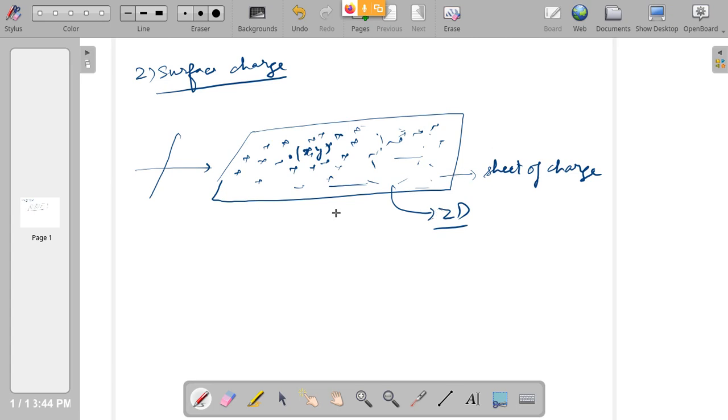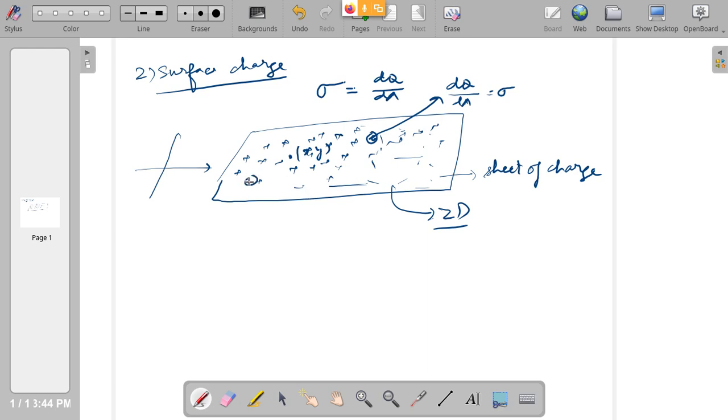Therefore, now you have to define what is called the surface charge density sigma. Sigma is nothing but dq by dA, small area dA. So what do you mean by this? You take any small area on the sheet, you measure the charge in that area, the charge is dq. You divide the charge by that area dA, you get sigma.